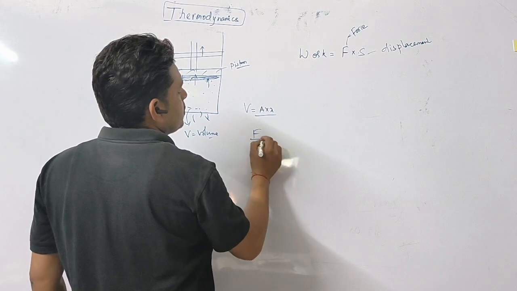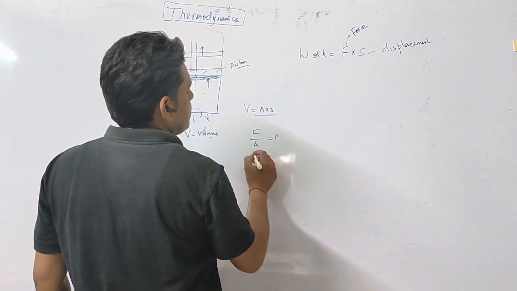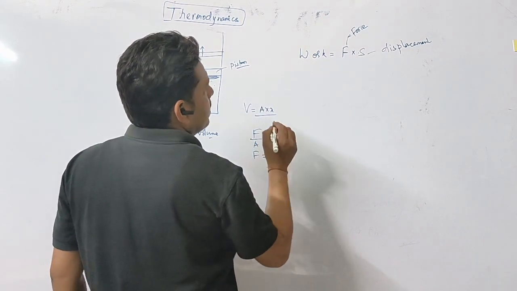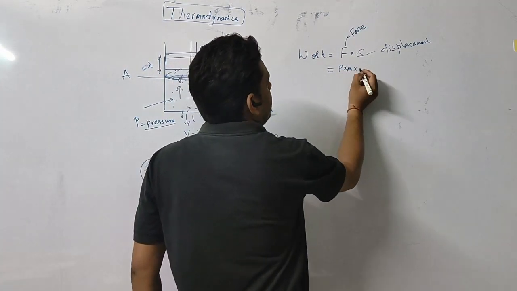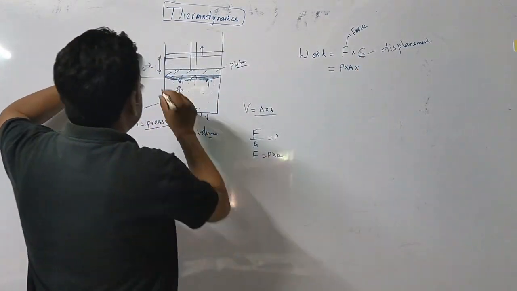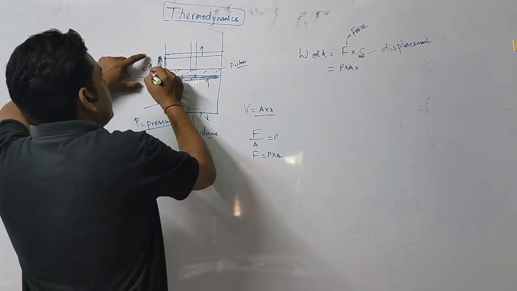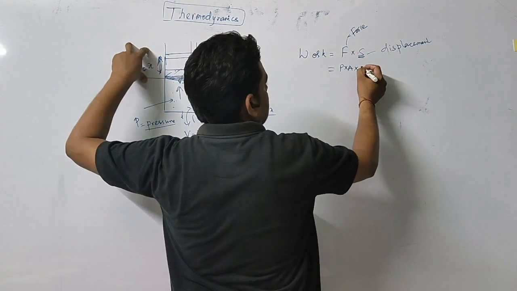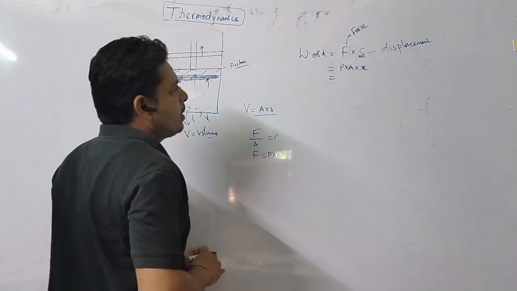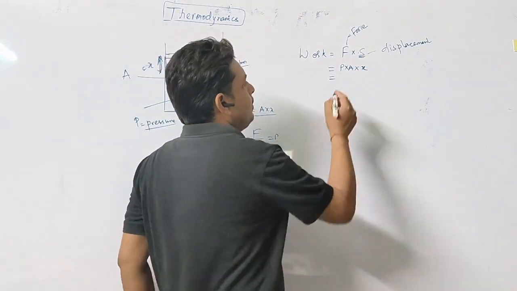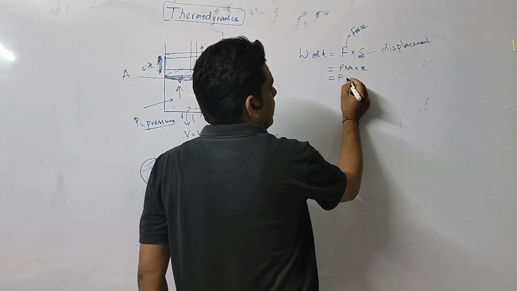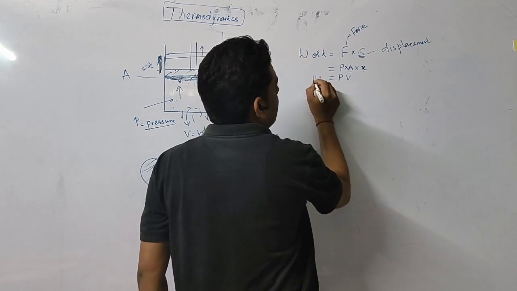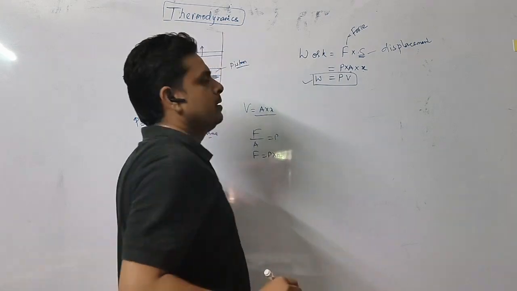We know that force by area is pressure, so force equals pressure into area. So we can write pressure into area into S, where the displacement is x. Now P is your pressure, and A into x is area into x, so this will be volume. So work can be written as P into V.